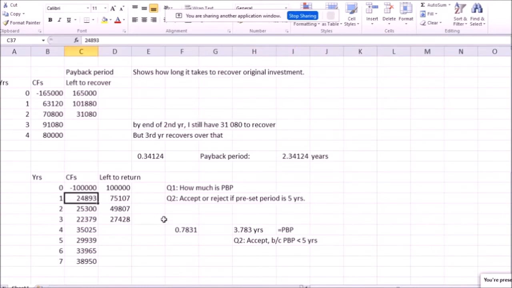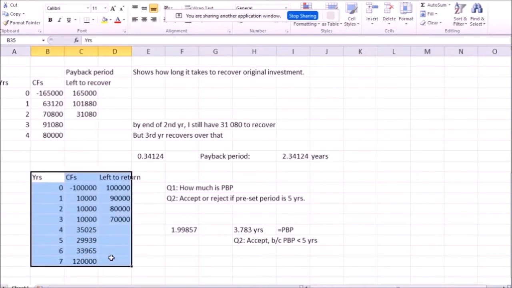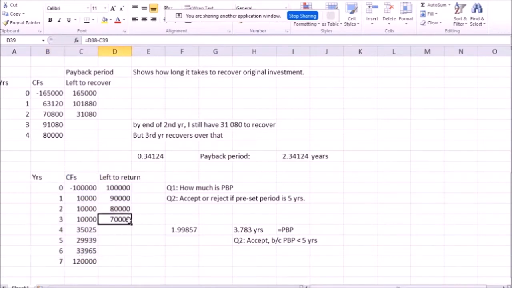Let's change it a little bit. Let's turn this to 10,000. Let's turn this also to 10,000. Let's turn this also to 10,000. And maybe over here we're gonna have 120,000. So clearly, generally, it's a good investment project. Of course, it still depends on the discount rate. We don't even have a discount rate here. We should calculate NPV, but if a discount rate is not really outrageously high, this seems to be a good investment project. But let's calculate the payback period.